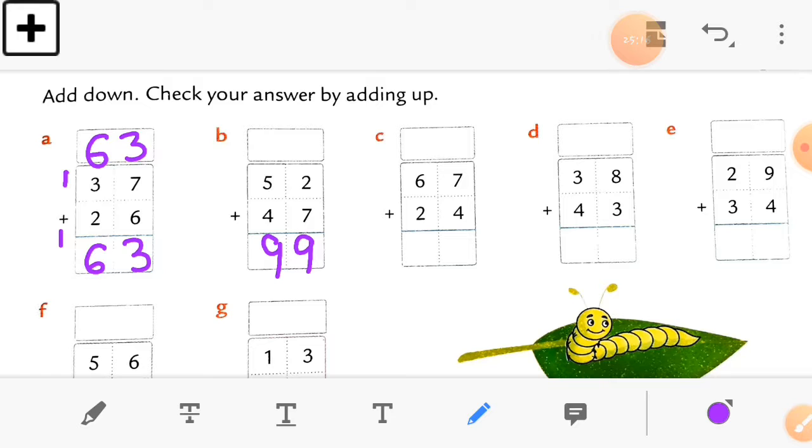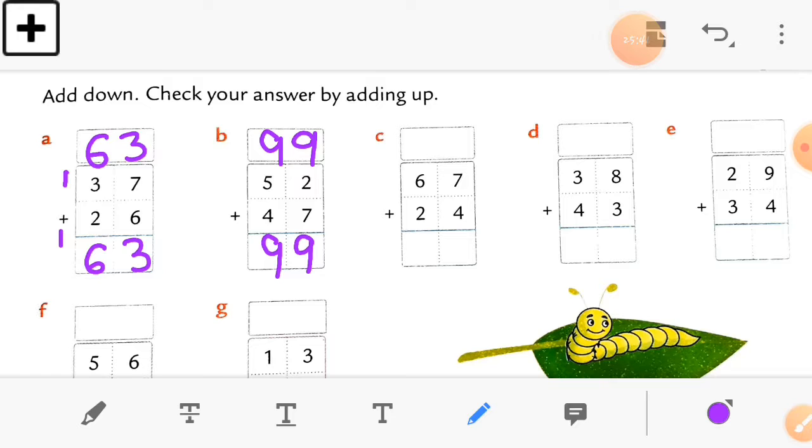So let's check this answer by adding upside. Take 7 first. 7 plus 2 is equal to 9, so write down 9 there. And in the tens column 4 plus 5 is also equal to 9, so write down 9 in the tens box. So you can see we get the same answer in both the boxes, which is 99 and 99.